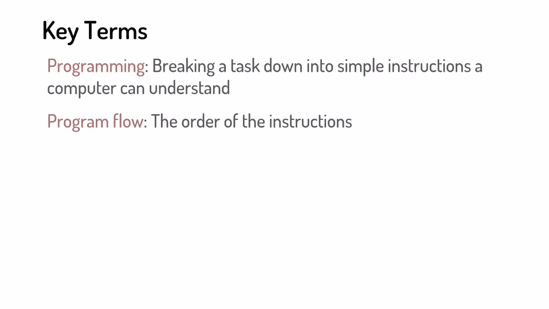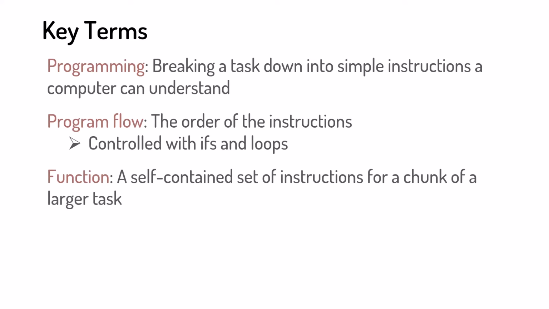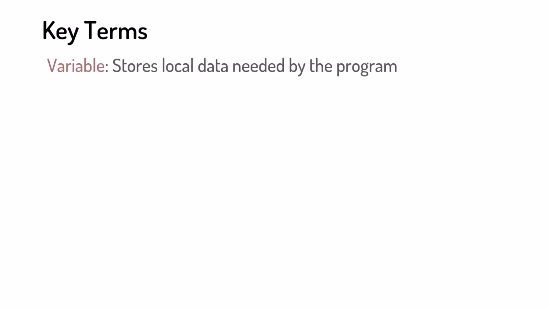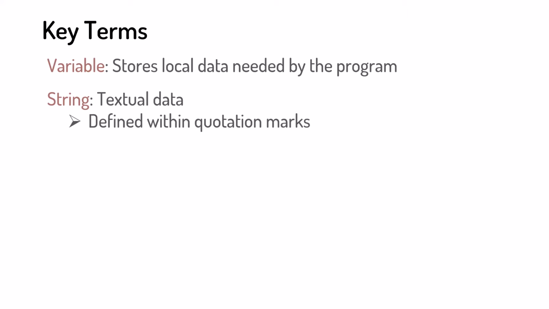The program flow is the order of those instructions, which we can control with ifs and loops. A function is a self-contained set of instructions for a chunk of a larger task. Functions help us organize our code. Use a variable to store local data needed by the program. A string is textual data, like a name or address, and is defined within quotation marks.